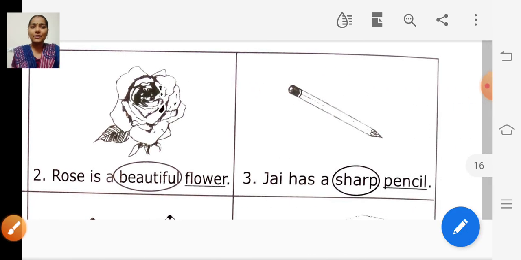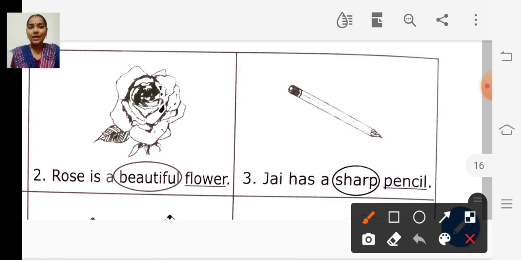And look at the third picture. Jay has a sharp pencil. How is the pencil? The pencil is very sharp. The word sharp describes the noun pencil.